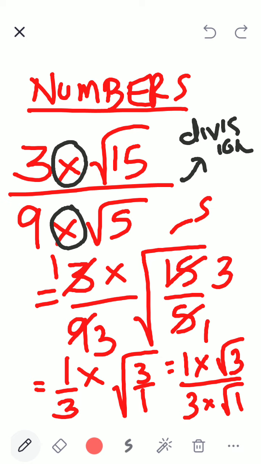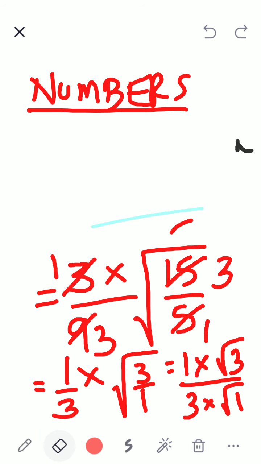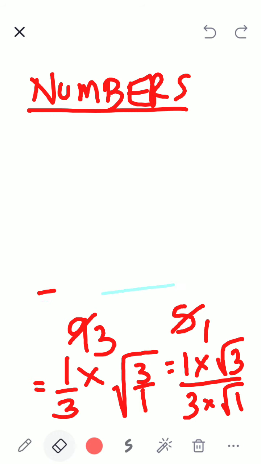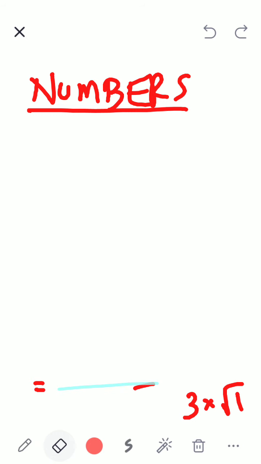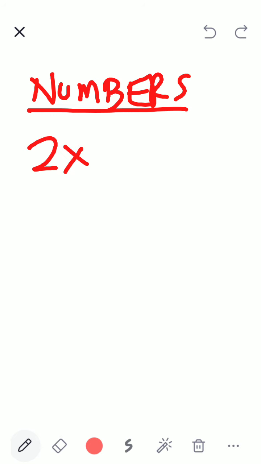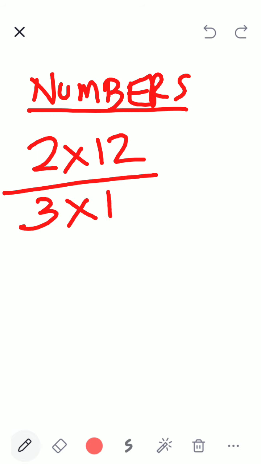Clear? So don't get confused that square root has come. Oh, what should I do? What? Nothing. It is just a number. Let us do one more quickly. Anybody who's not understanding, please raise your hand. See, send signal to brain, analyze, then write.